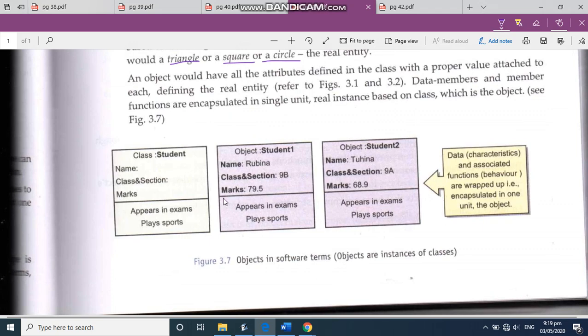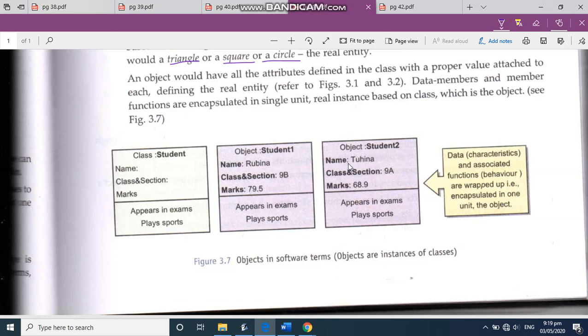Now there is another example given here. The name of the class is student. And you have these attributes: the name, class, section, and the marks. And this is the behavior: whether appears in exam or plays sport. Now these are objects created. When you create the first object, student 1, you will get these three attributes. So you give them the values, Rubina, 9th, B, 79.5. Appears in the exam, this is the behavior, and plays sport.